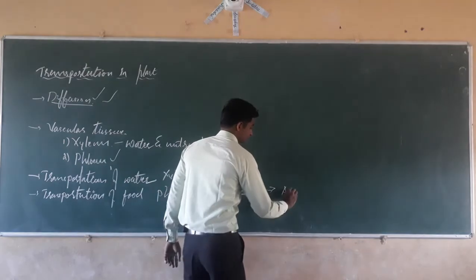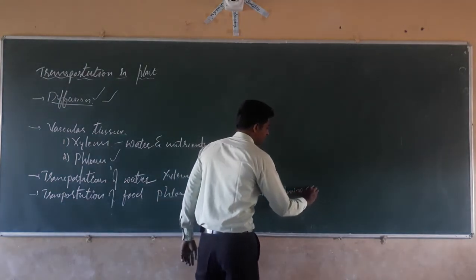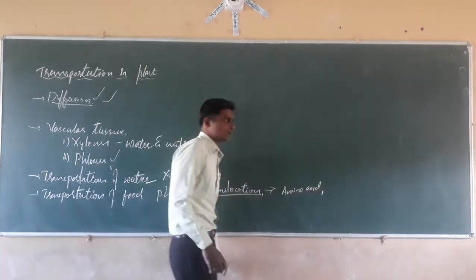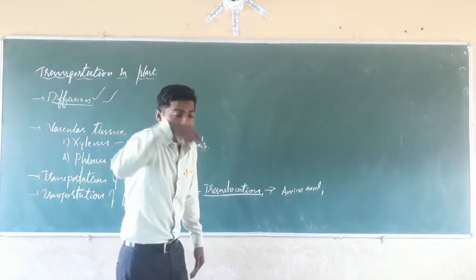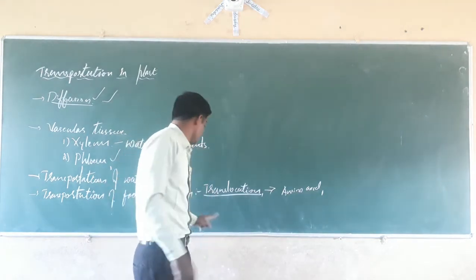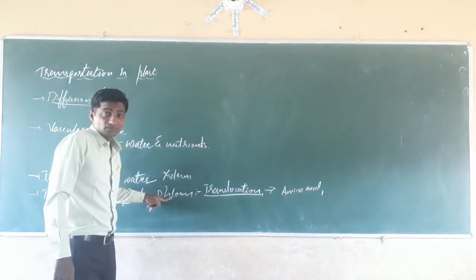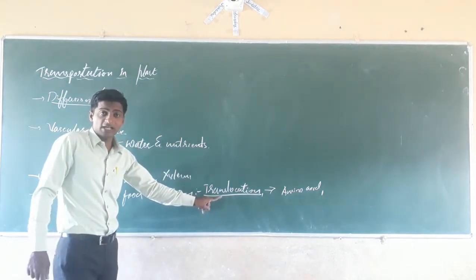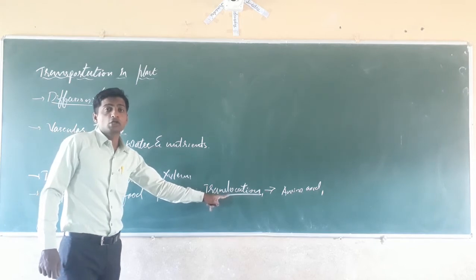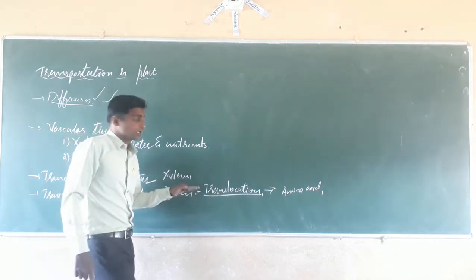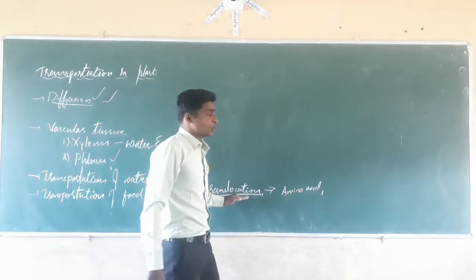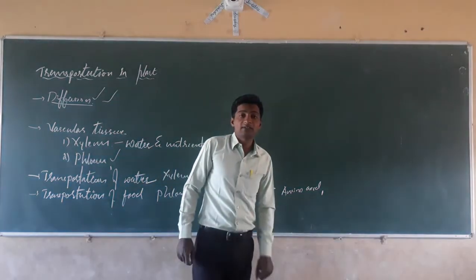Amino acids and some other nutrients are translocated through the phloem. Phloem translocates the food molecules in the form of carbohydrates and so on. Along with that, the phloem translocates the amino acids.